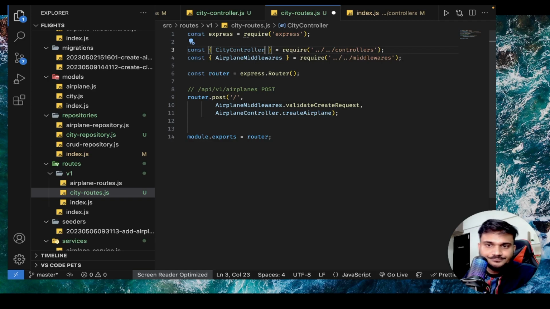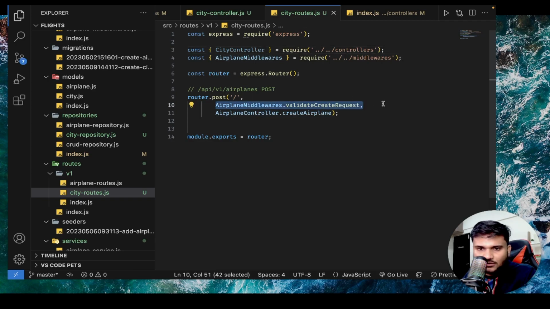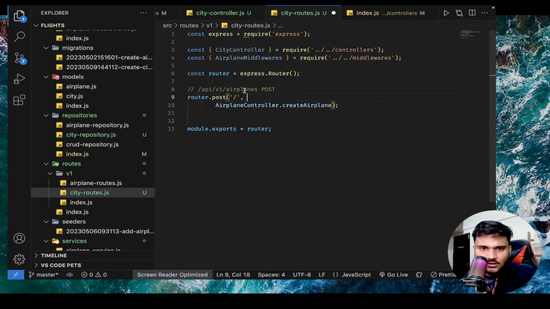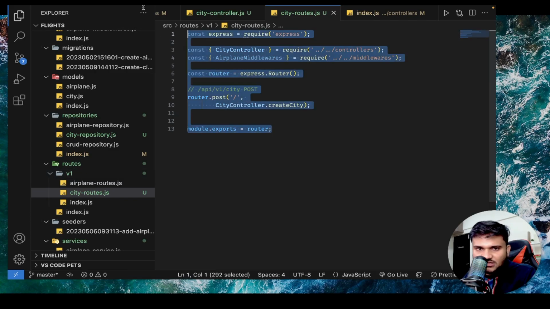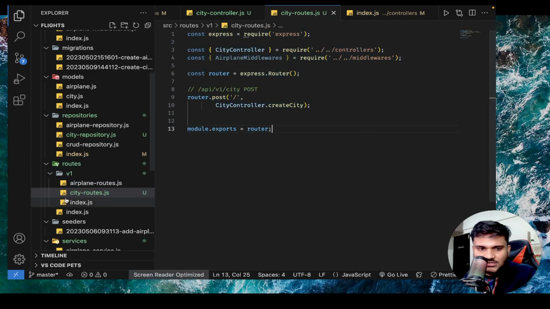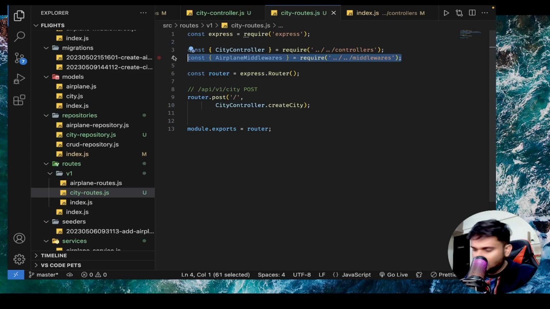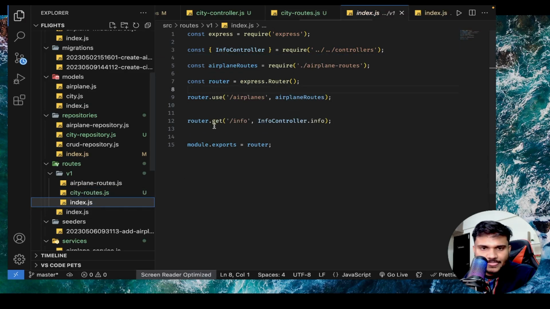Okay. Then I don't have a middleware setup currently. I'll do it in a moment. Now, if anyone will make a request to /API/v1/city with a post request, I'll say city controller dot create city. As simple as that. Okay. And we need to register this router, right? We don't need this middleware. Currently, I don't have middleware. See, I registered the airplanes router.